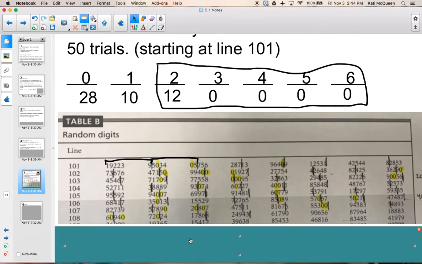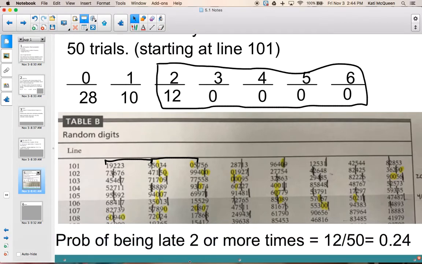So that would mean that my probability of being late 2 or more times is 12 out of 50. So it's going to be how many days the train was late 2 or more times, out of my 50 trials. If we would have done this 100 times, my denominator would be 100. This numerator would be however many tallies I had in this whole chunk right here.